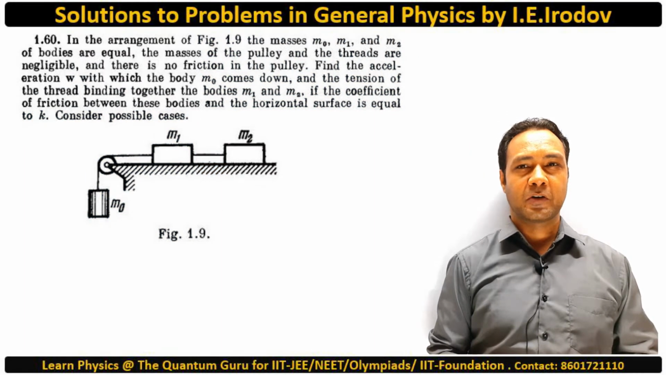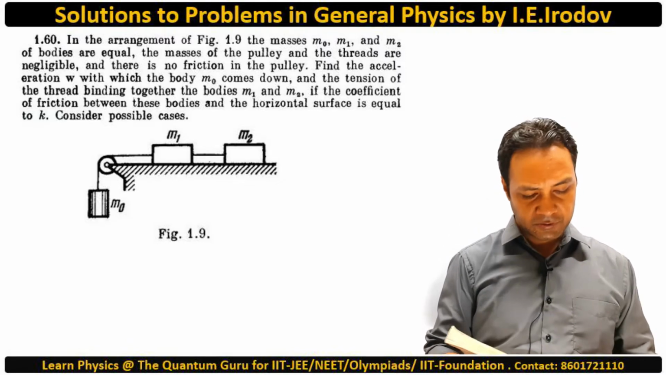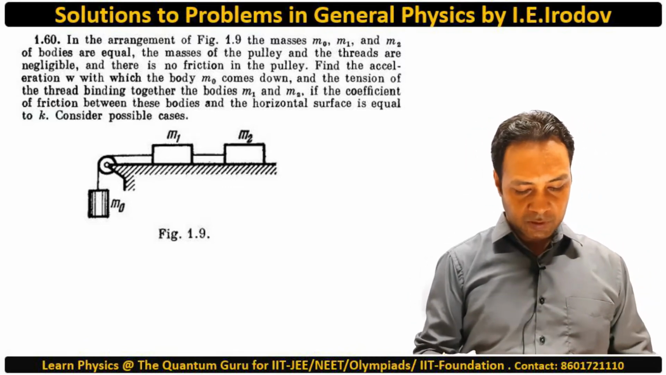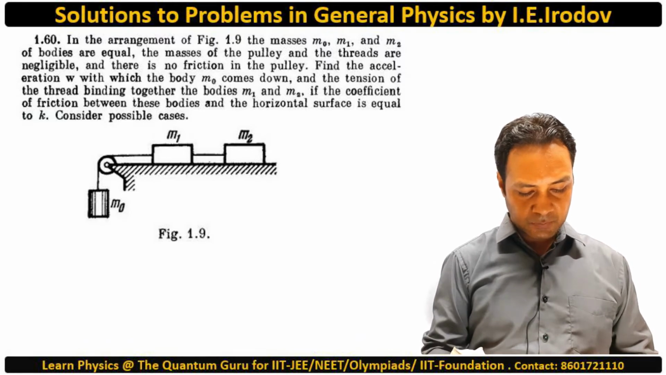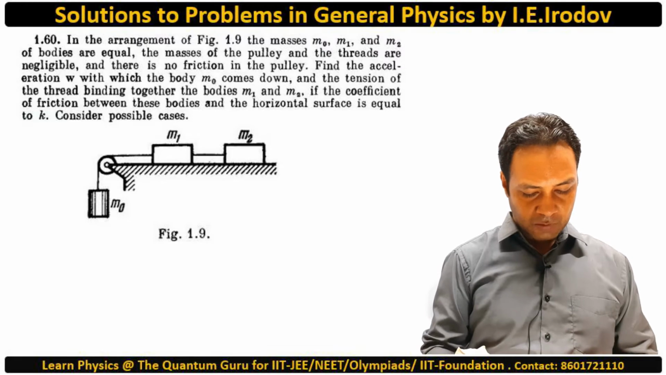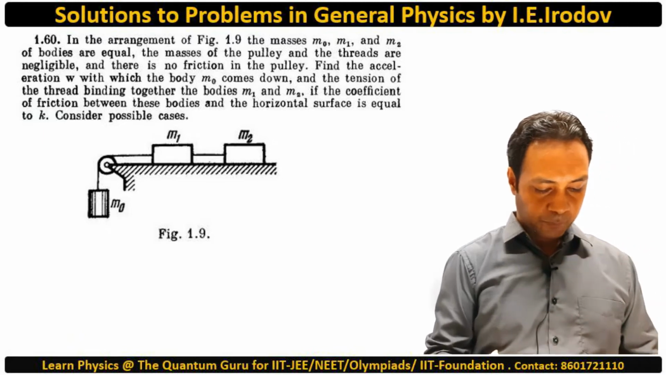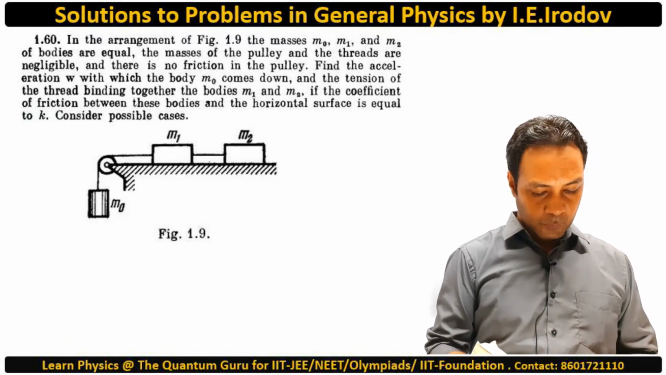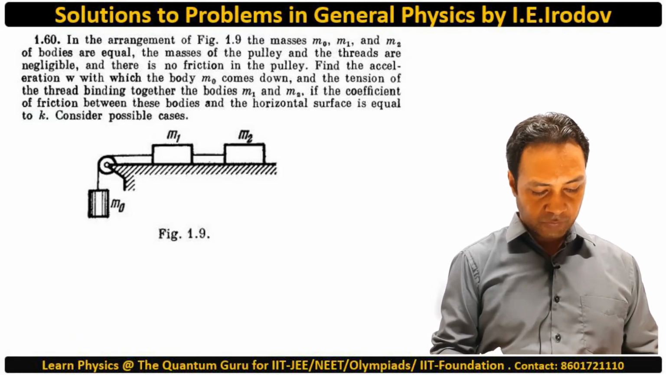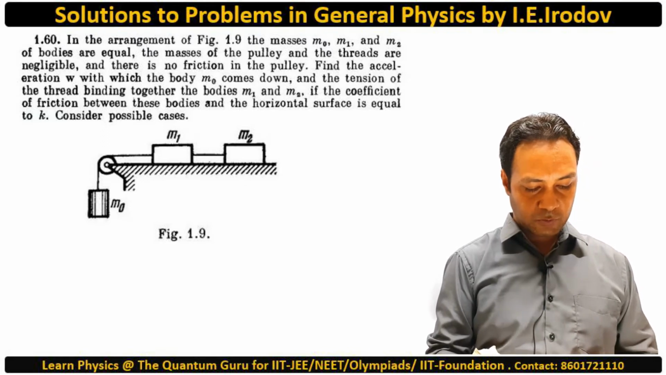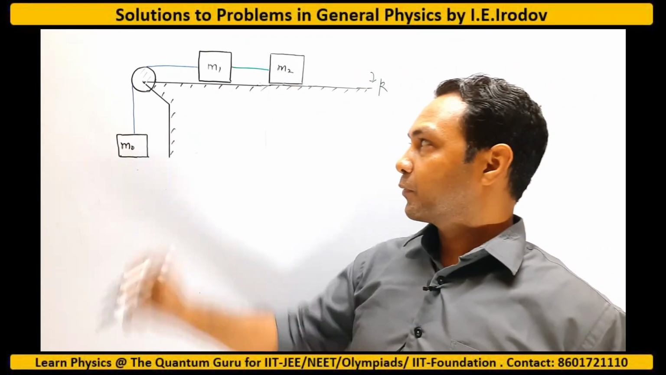My name is Brajesh Kumar Chaudhary, and in this video I am going to discuss question number 1.60 of Irodov. This question states: in the arrangement in the figure, the masses are m0, m1, and m2. The masses of the pulley and threads are negligible. There is no friction in the pulley. Find the acceleration vector w with which the body m0 comes down, and the tension of the thread binding together the bodies m1 and m2, if the coefficient of friction between the bodies and the horizontal surface is equal to k. Consider possible cases. So this is the diagram of the question.